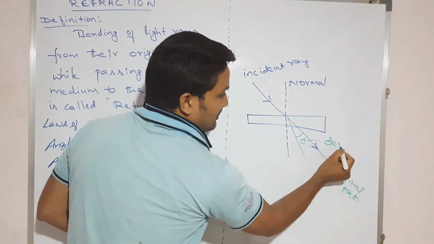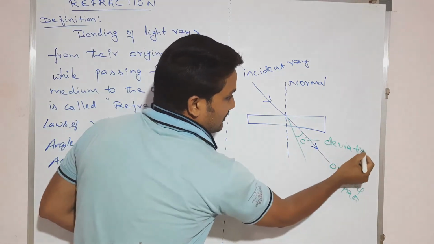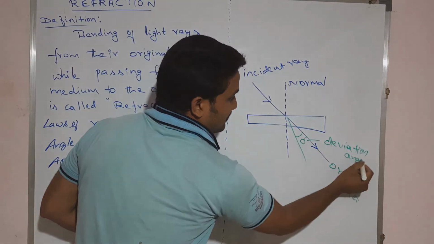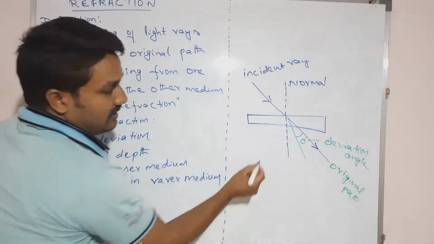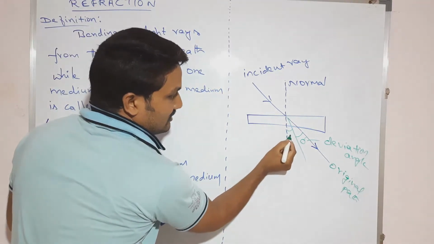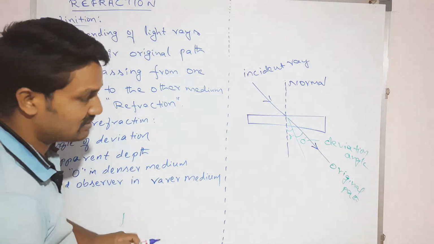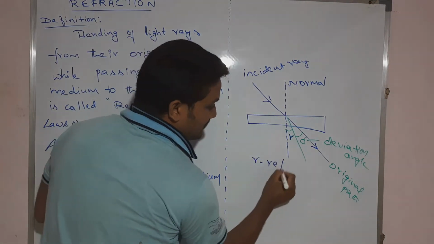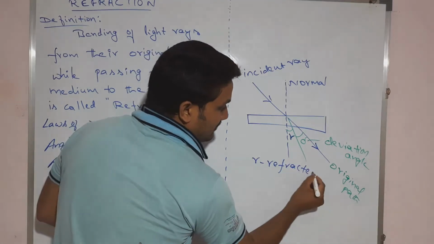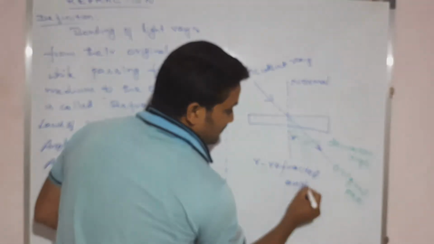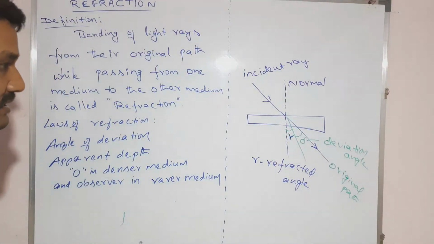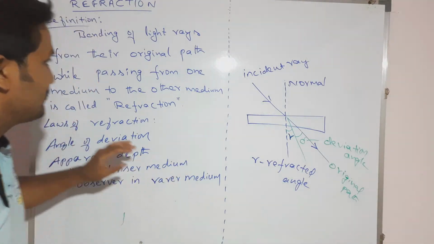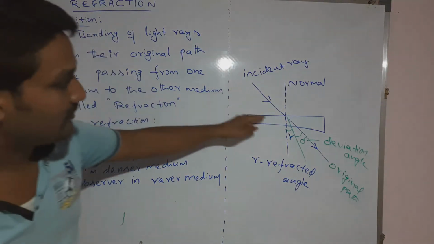This is called the deviation angle, right? And this is called r. So r means the refracted angle. So according to the definition, it is the bending of light rays.